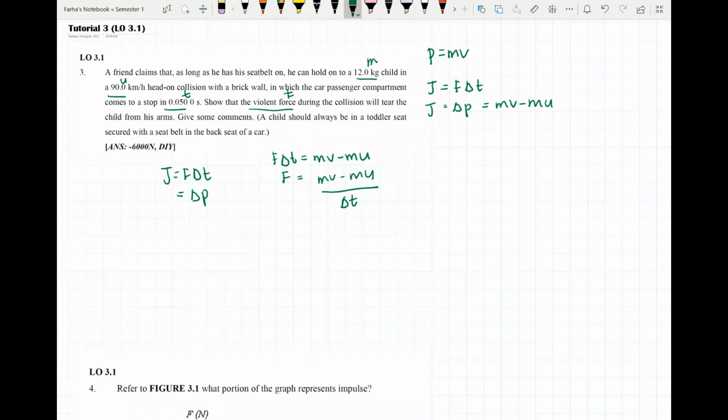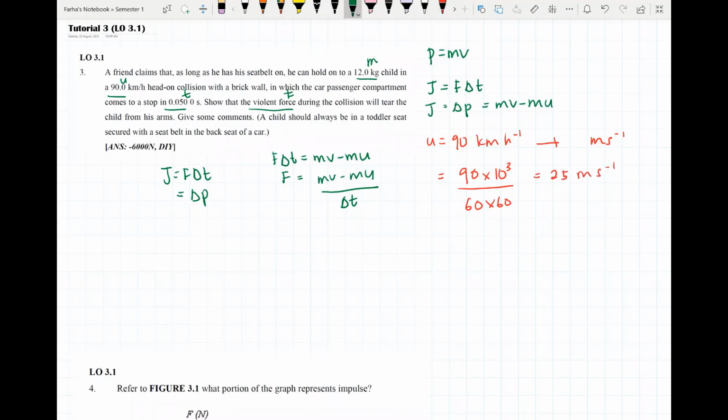Okay, then we can calculate the force, which is mv minus mu over delta T. So from the information given, the initial velocity is not in the SI unit, so that means we need to convert it into the SI unit. Okay, so U is 90 km per hour. We need to convert it into meter per second. So remember that kilometer to meter we need to times 1000. Then hour to second we need to divide by 60 times 60, we have 25 meter per second.